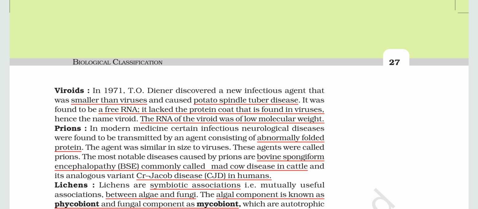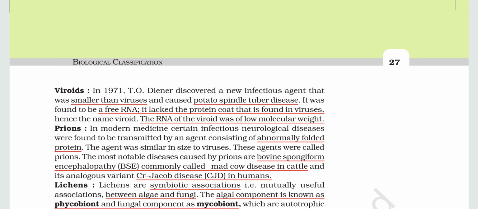It was first seen in potato, causing potato spindle tuber disease. It was just free RNA, and it does not have a protein coat as in viruses. The RNA of the viroid was of low molecular weight. This is what viroids are.